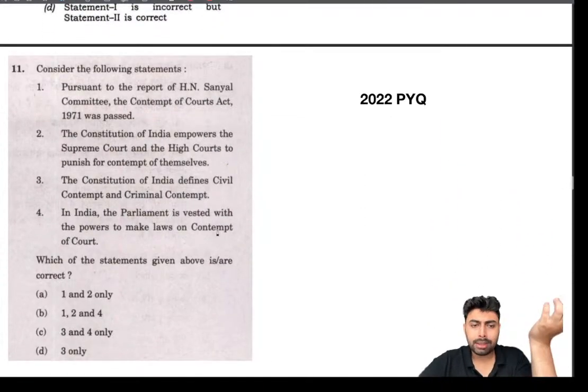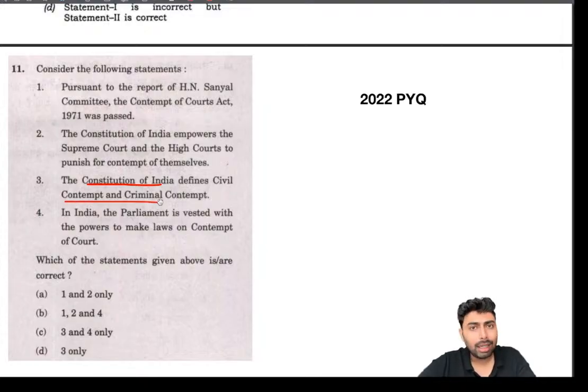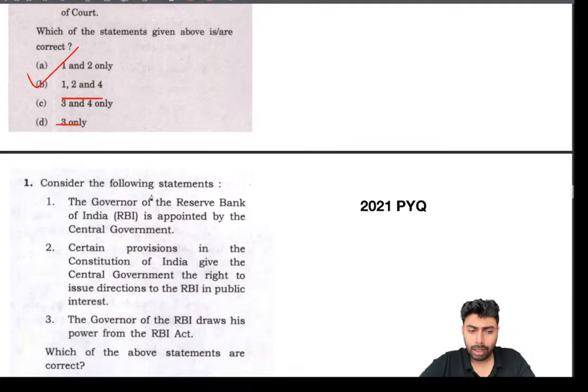Then the classic one, like I said, this question deals with whether or not a body is mentioned in the constitution. The Constitution of India defines civil and criminal contempt. We know that the constitution rarely defines things, even important ones like office of profit. They are not clearly defined in the constitution, and you can assume that civil and criminal contempt won't be defined in the constitution. It will be followed by the Contempt of Courts Act only. So eliminating that will give you a 50-50, and the fourth statement is fairly harmless and you can easily arrive at the answer. So this is again a pattern that UPSC has repeated.